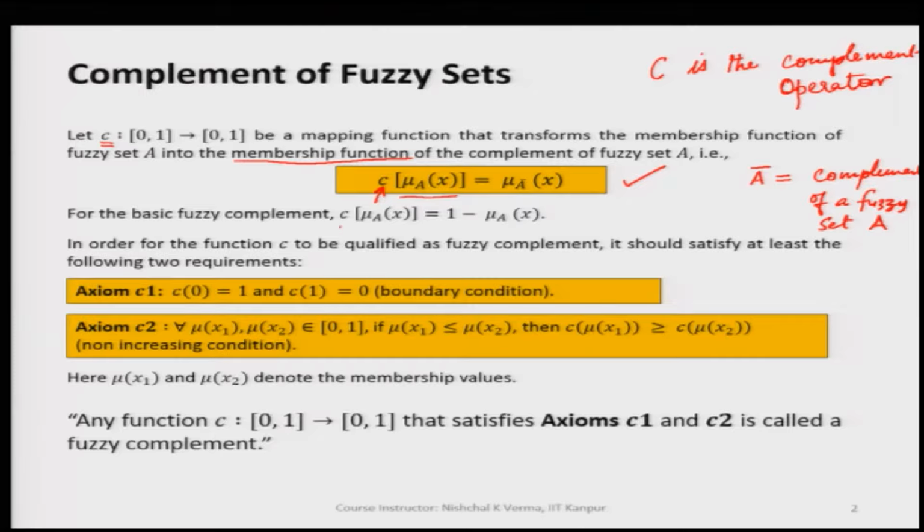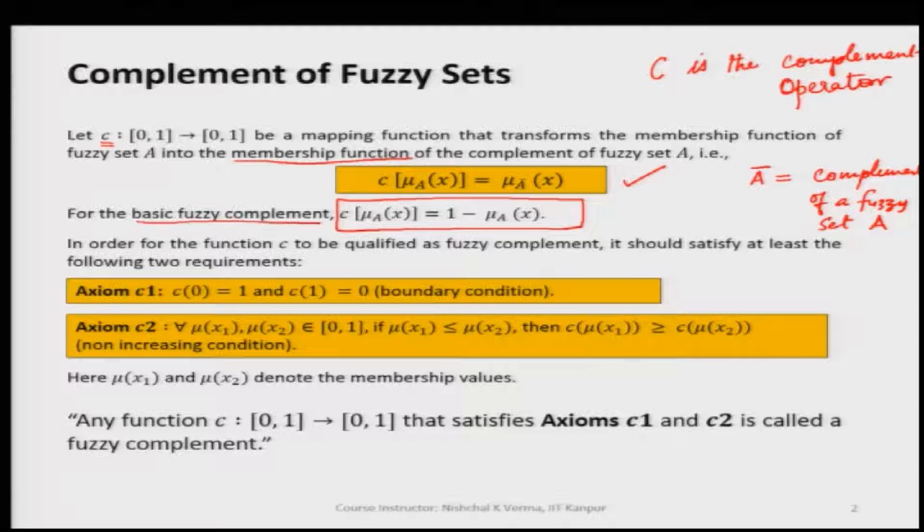If we have a membership function or membership value, and we want to find the complement of a fuzzy set, we simply subtract all these membership values, membership function from 1 to get the membership values or functions of the complement of fuzzy set A. This is simply denoted by, I will just make a box here, so that this can be clearly understood as to what is the basic fuzzy complement.